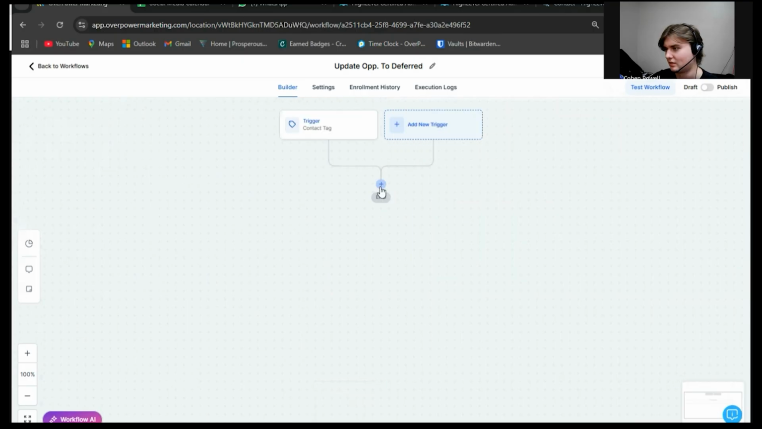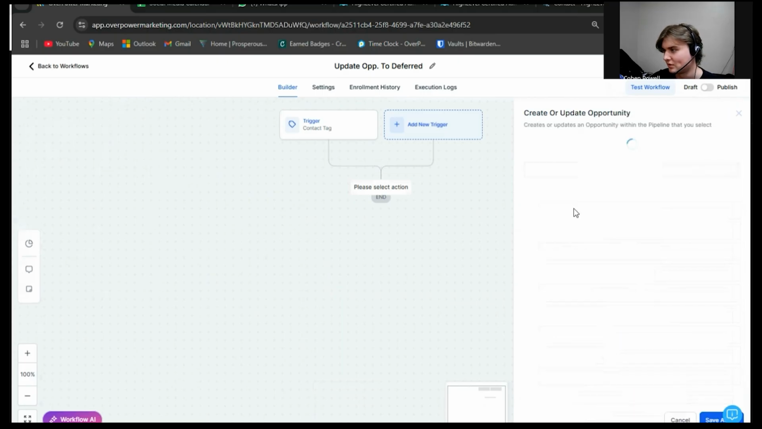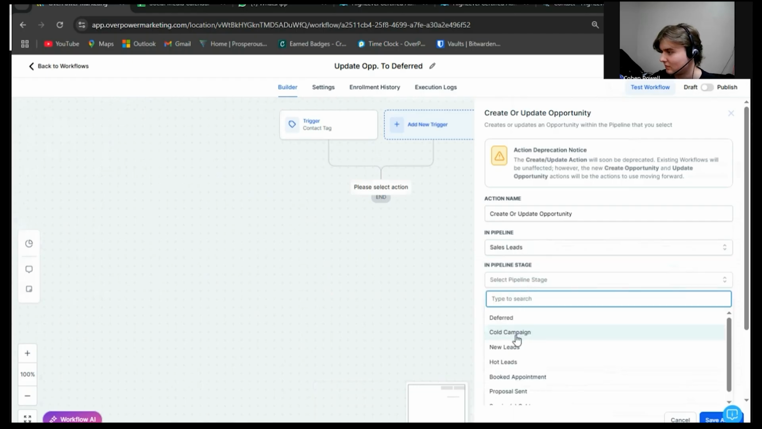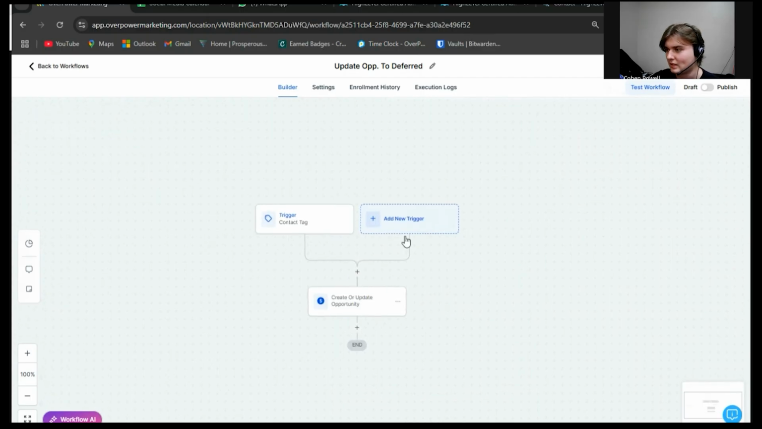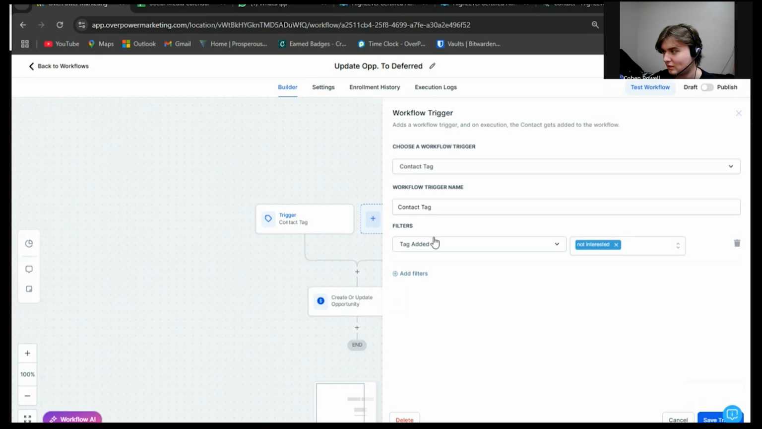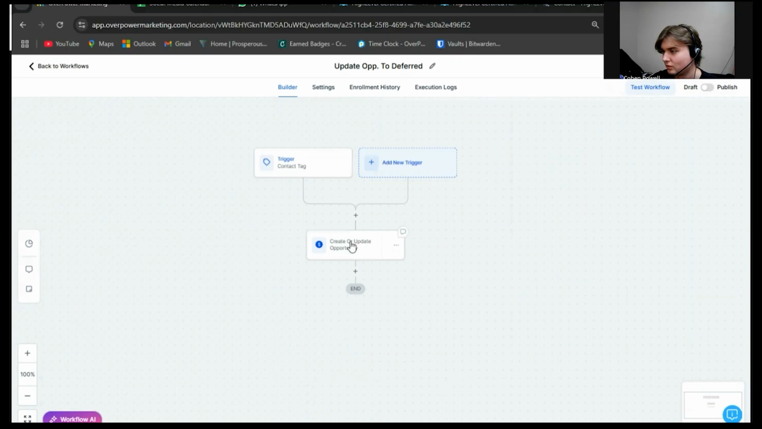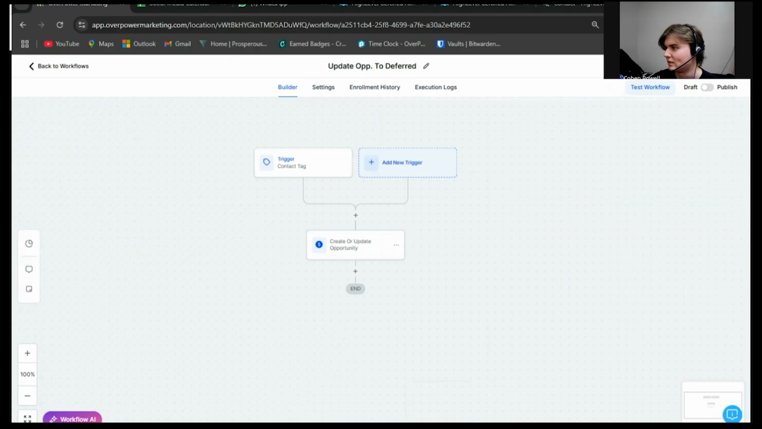Next, we want to choose our action. What would our action be? Well, let's try to search for opportunity, create and update opportunity. Within the pipeline, let's choose sales pipeline and update it to deferred. So with just this simple workflow, if a contact is updated with the not interested tag, it will then go down the list and go down to create or update opportunity, and it will put that contact within the deferred stage of the opportunity board. And I will show you that in just a second. But first, we want to hit save. We always want to save after every single action that we do within here.